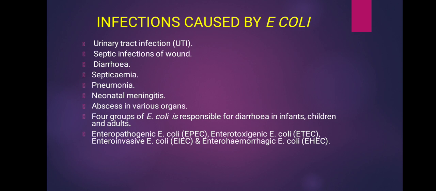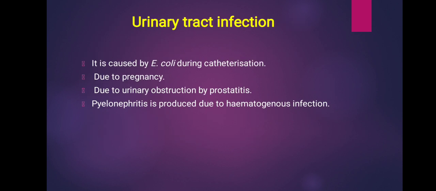And next we'll see the infections caused by E. coli. Urinary tract infection, septic infections of wound, diarrhea, septicemia, pneumonia, neonatal meningitis, abscess in various organs. Four groups of E. coli are responsible for diarrhea in infants, children and adults: enteropathogenic E. coli, enterotoxigenic E. coli, enteroinvasive E. coli and enterohemorrhagic E. coli. First we will see the urinary tract infection.